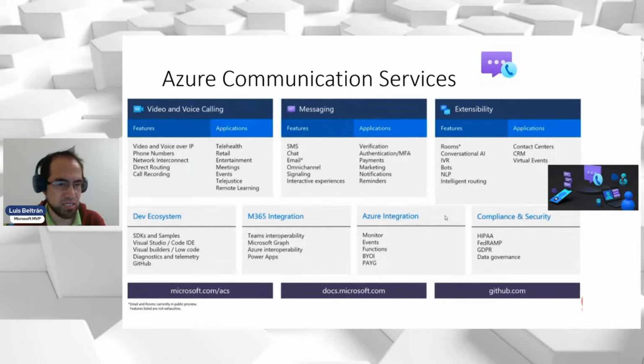Actually, these communication services could be considered a communication platform as a service, CPaaS. Because you can integrate experiences such as chat, voice, video calling, SMS messaging, even Teams. You can connect to a call from Teams into a website or an application.